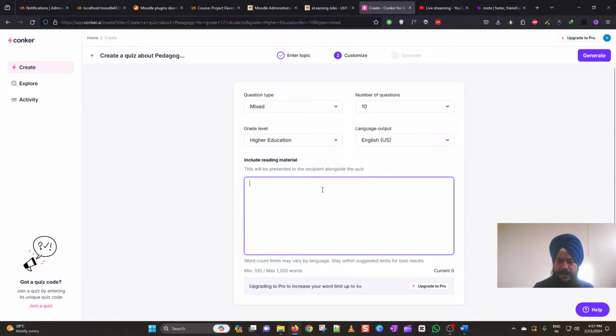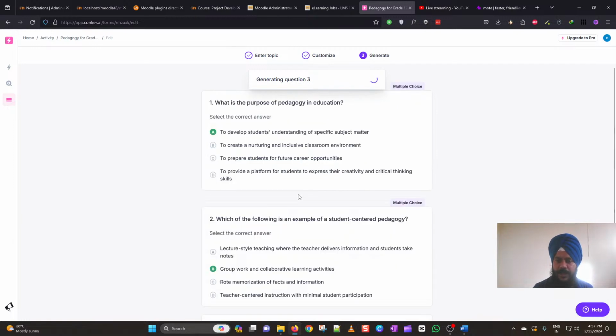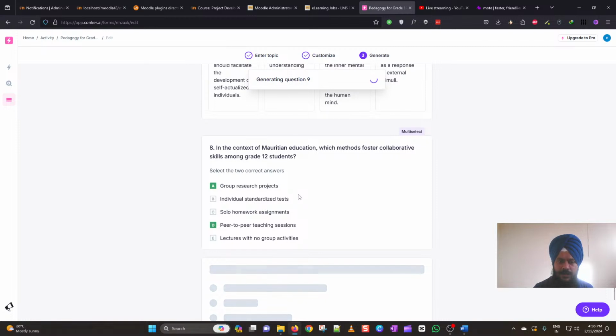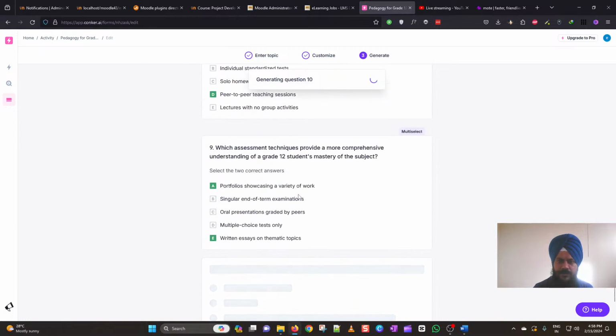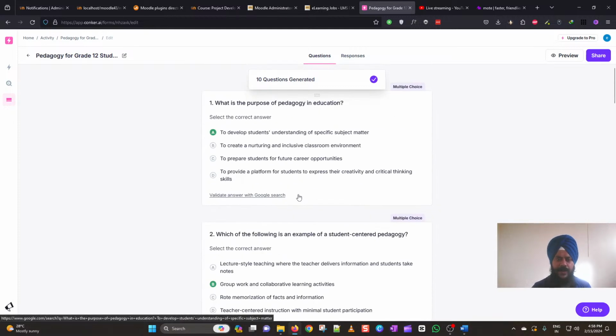Now this is the interesting part wherein you can copy paste your content here, so that this will go through the content and create the questions which are relevant to your topic. So I don't have anything right now with me, so let me try to see if it generates something. Let's click generate here. So I have given the instructions of 10 questions of mixed question type. So now it has come back with 10 different questions here.